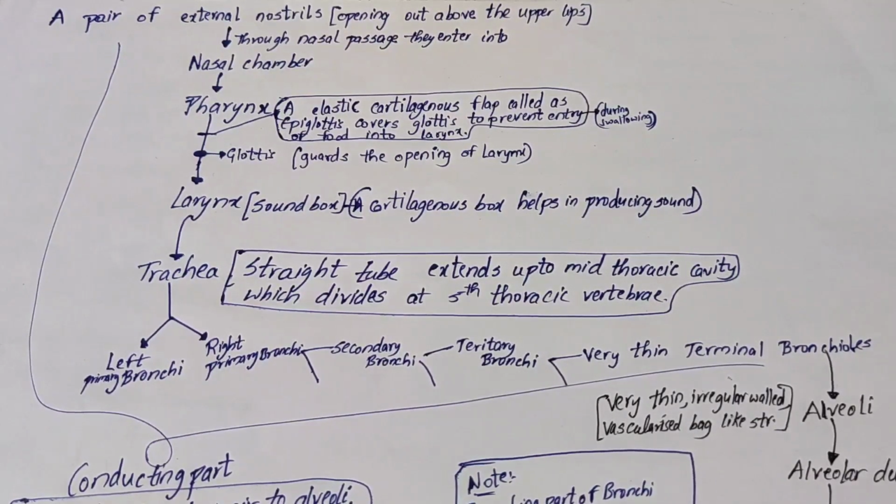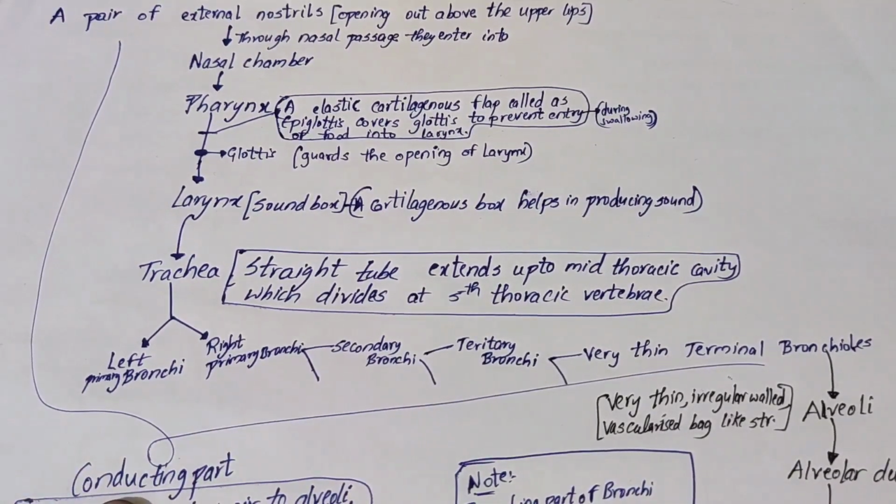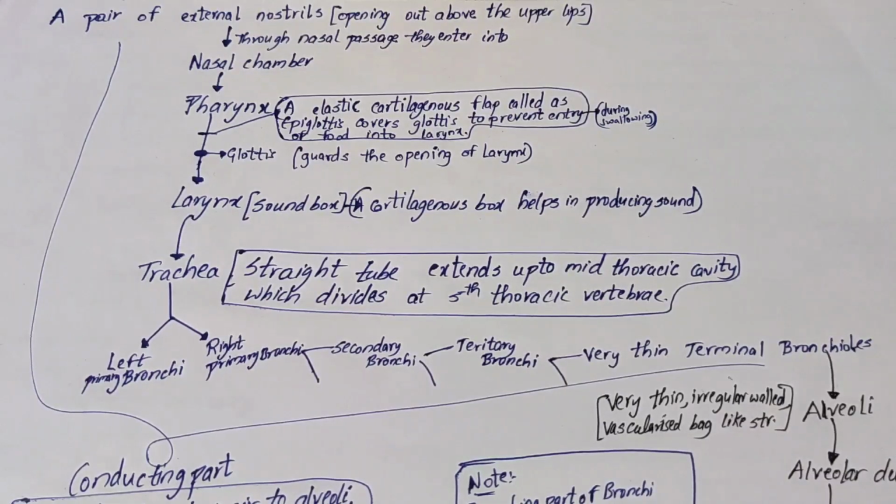And after the trachea we have primary bronchi, and then secondary bronchi, and then tertiary bronchi, and then lastly terminal bronchioles. Till now, everything we discussed is covered with blue color. See, blue ink, and these all come under the conducting part. Okay, conducting part. I'll explain what the conducting part is.